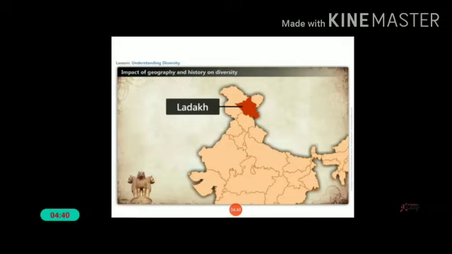Let us take the example of Ladakh and Kerala. Now we can discuss the historical and geographical factors and influence of a region. First, Ladakh.